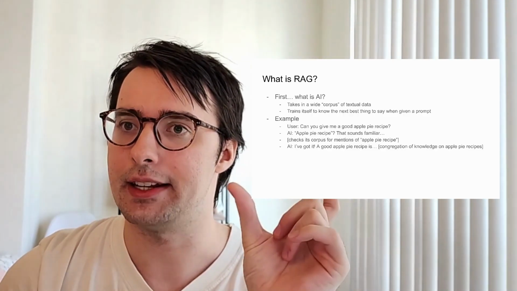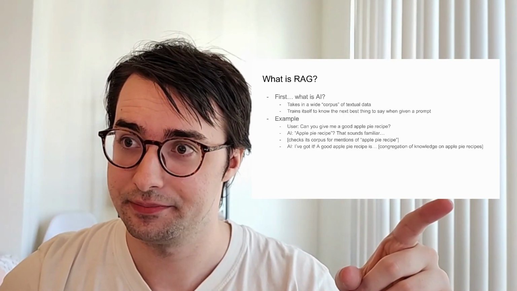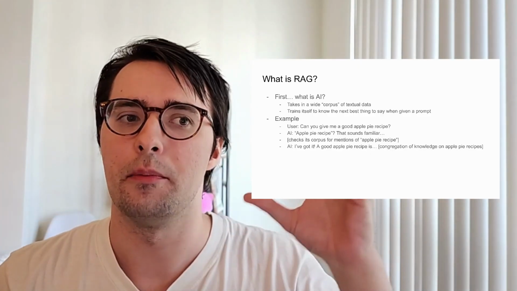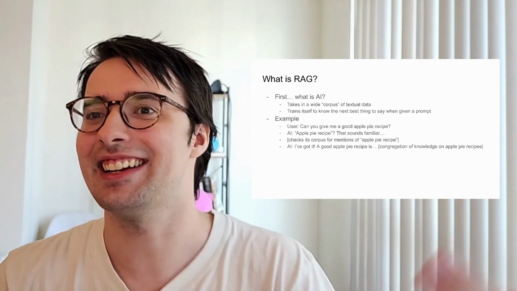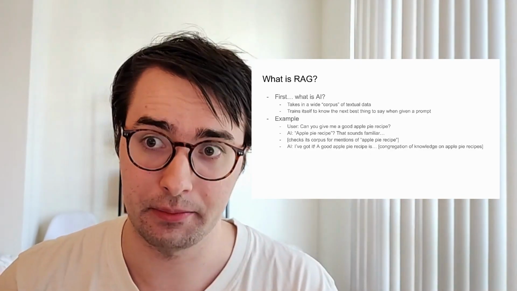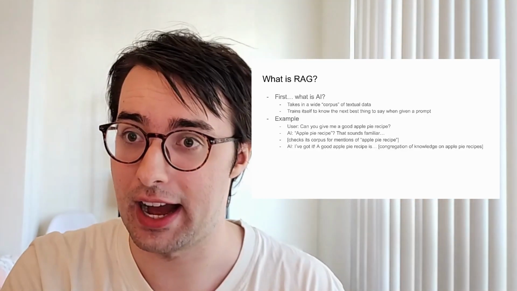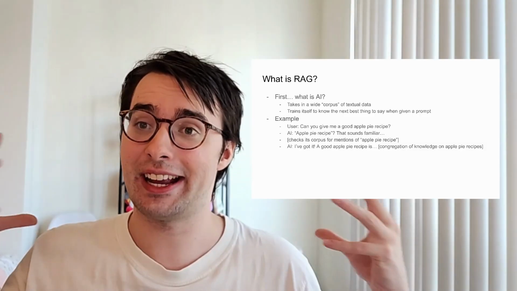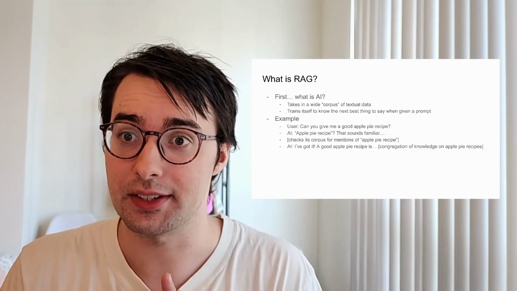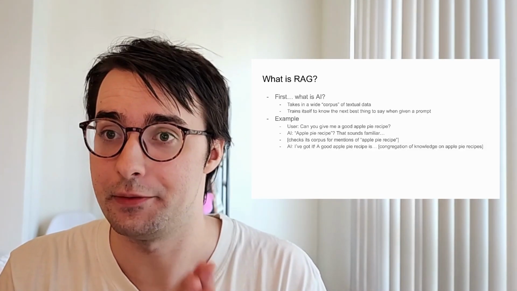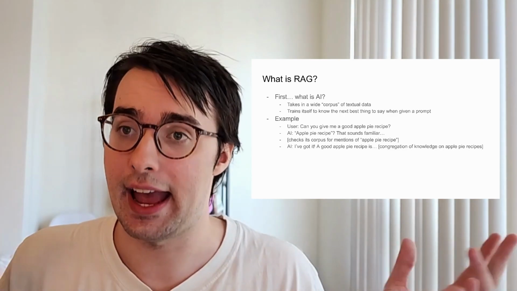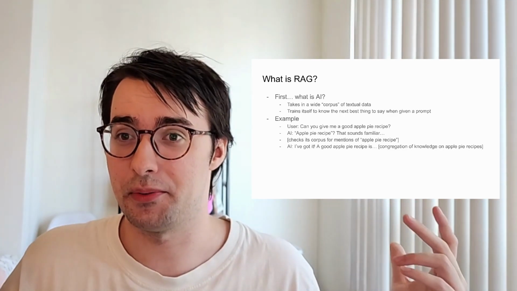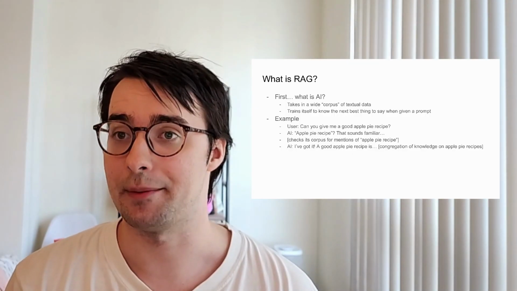When is the pie baked? Well, most commonly, because it's finding the next logical word in the sentence, it's cooked at X temperature and it's cooked in an oven. So I'll mention that in my response to the user, stuff like that. It's basically congregating all of the knowledge on apple pie recipes, which is really good if you're doing something as simple as give me a good apple pie recipe. That's very simple for an AI to do because there are so many apple pie recipes out there.